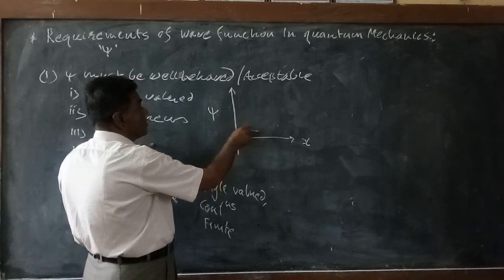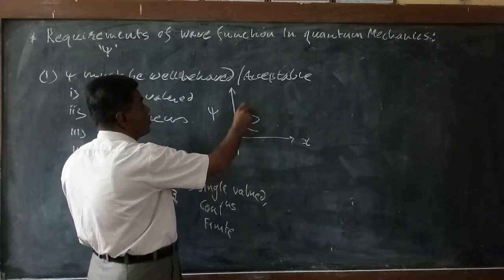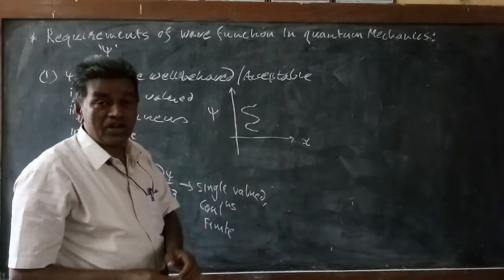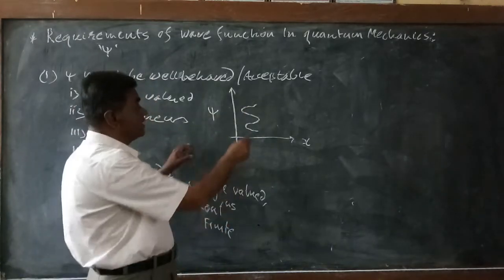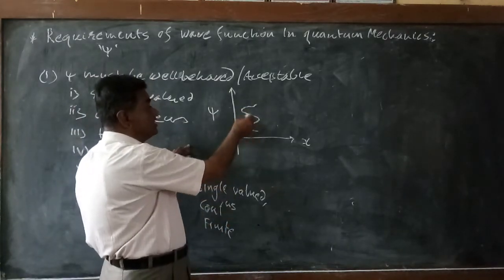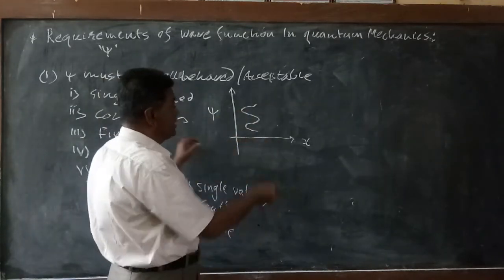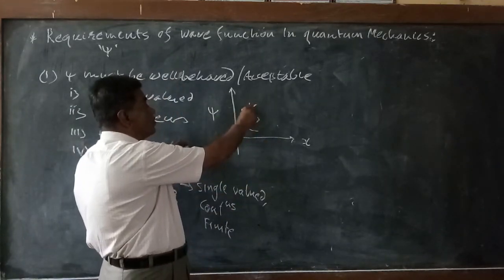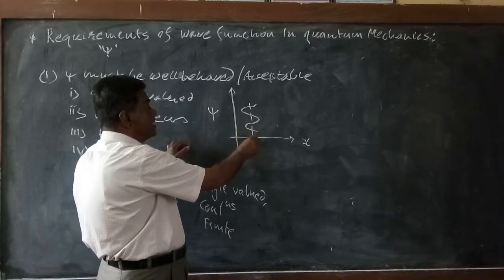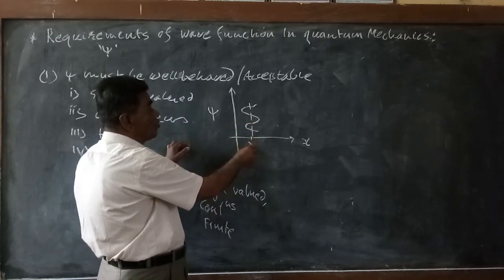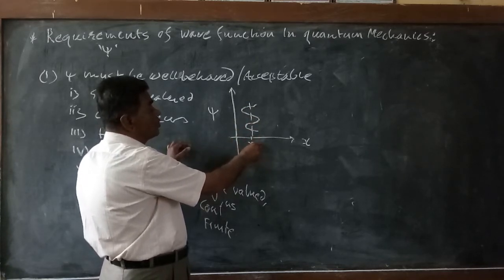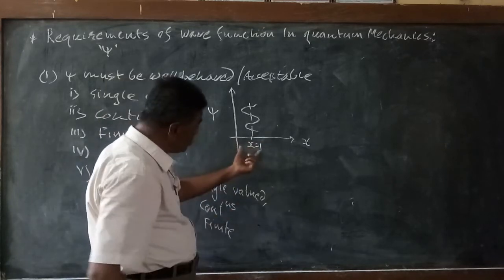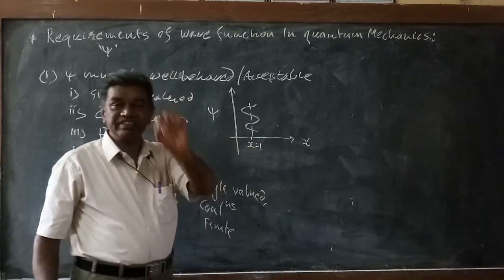If the graph is like this, then this function is not allowed. At a particular value, say x is equal to 1, we should have a single value of psi.